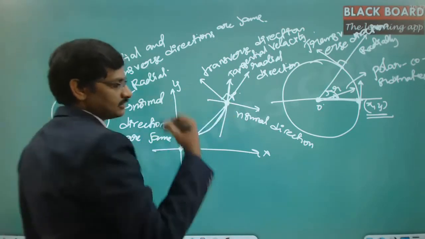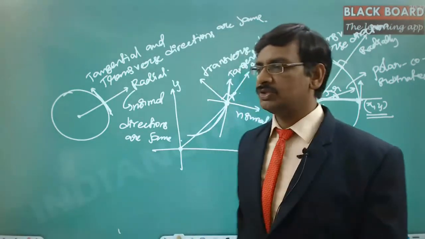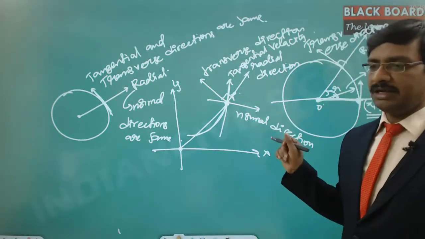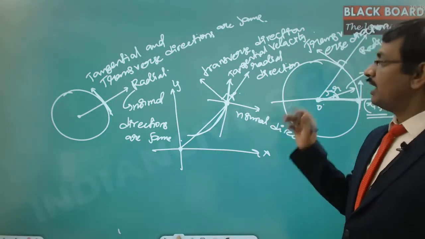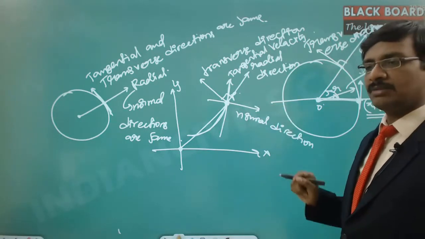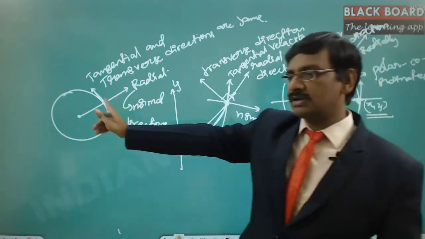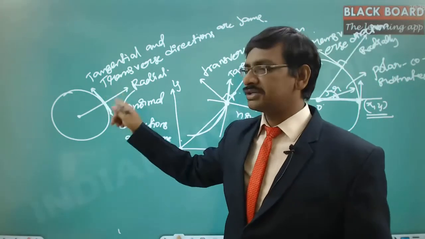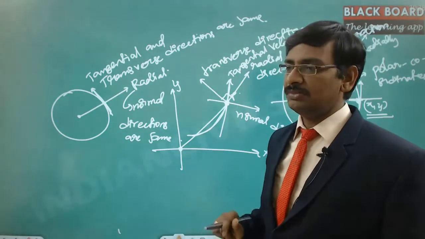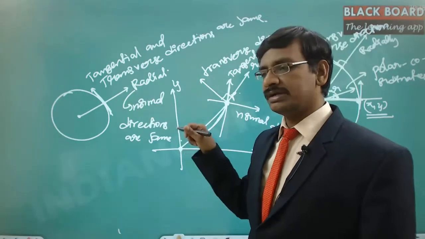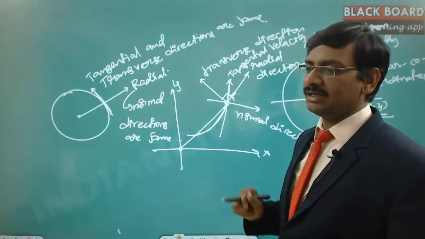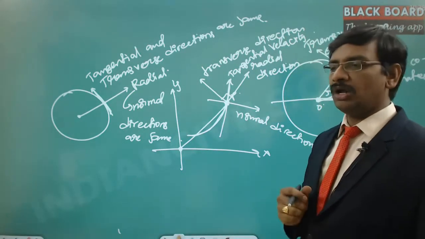In this case, it is different. It is a general motion. In this general motion, the radial direction, transverse direction, tangential direction and normal direction are completely different. But if you notice, in circular motion the transverse and tangential directions are one and the same, and the normal and radial directions are one and the same. Radial comes from the polar coordinate system.